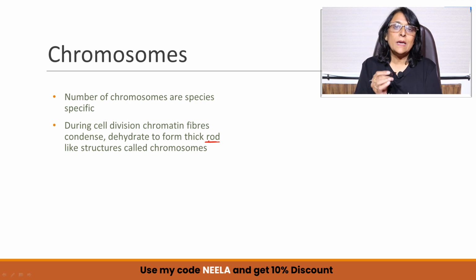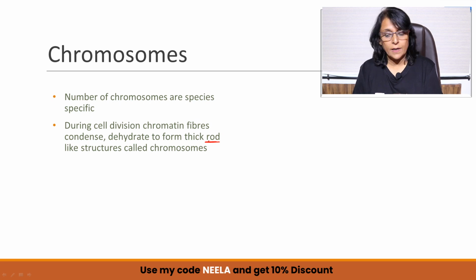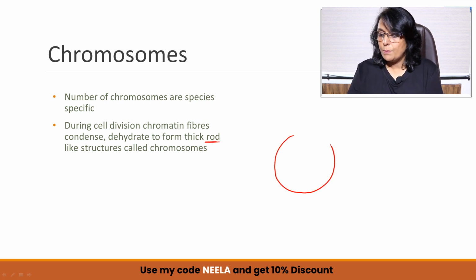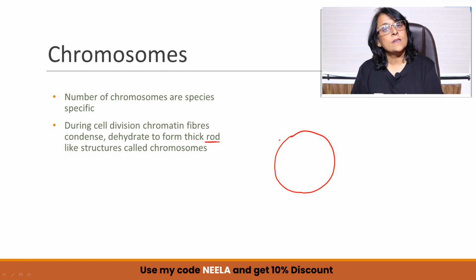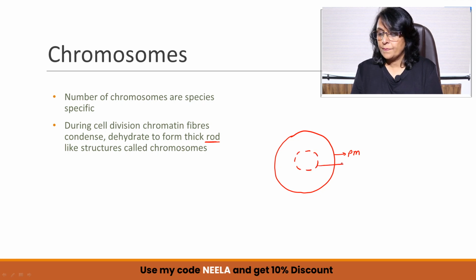Just to give you a recap of what you have already studied, is a simple cell. We have been drawing simple cells. This is the plasma membrane of the cell. And inside that there is this nucleus. And inside the nucleus we draw thread-like structures. What are these thread-like structures?